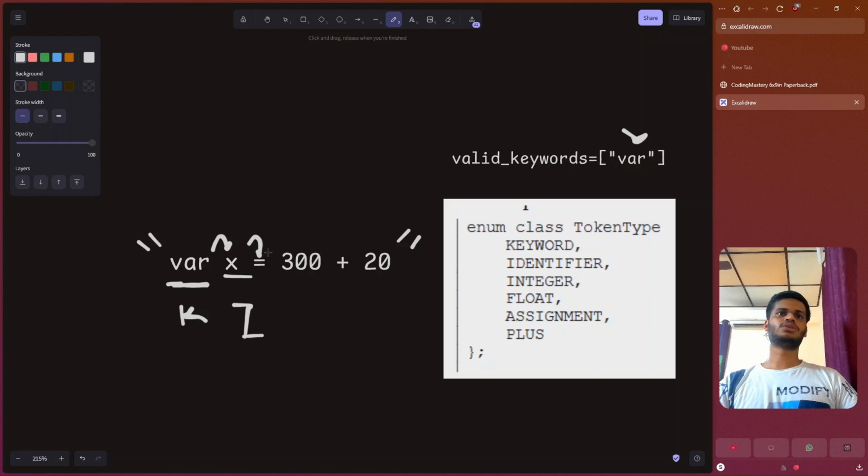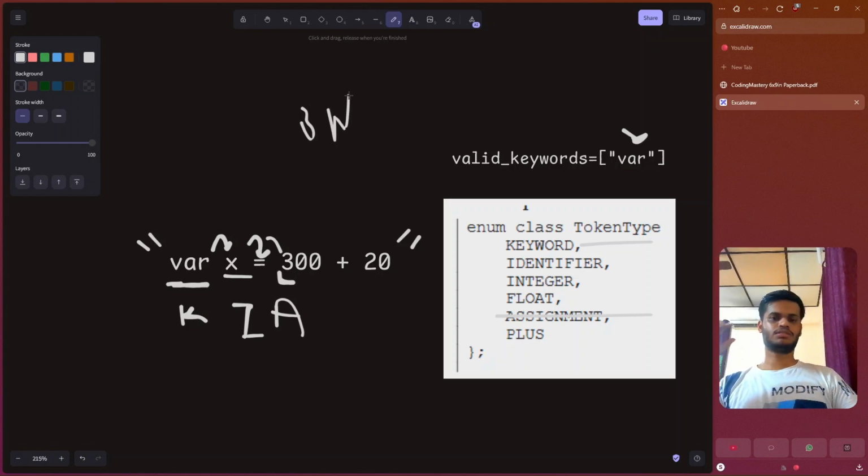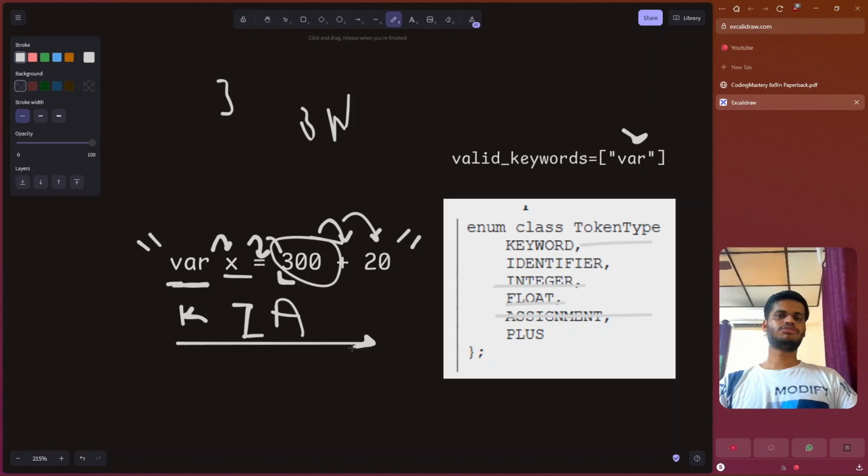Again, advance to the equal to sign. We can assign an assignment token to it. So assign it an assignment token, and advance. Similarly, we find a 3. Now a 3 can be a number too, but we have to check what comes after 3 and make it also a part of this cluster. We cannot treat 3 as a float or an integer, but 300 entirely as an integer. So we have to take care of this. Then we encounter a plus sign, and then we encounter a 20. This is how the flow should be.